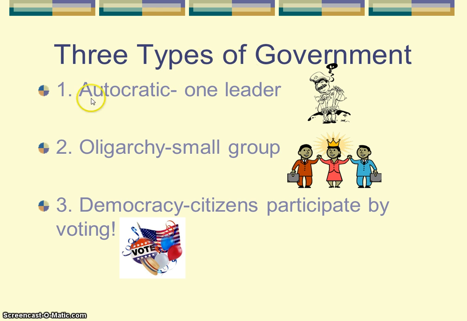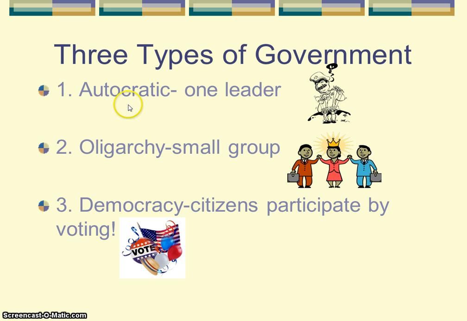In an autocracy, just like the word shows, auto means one, like an automobile means there's one driver. In an autocratic government or an autocracy, there's one leader. Oftentimes it's a dictator or an absolute monarchy, which is a king or queen. In an oligarchy, it's a small group of people, usually two or more. They're usually wealthy or well-educated, and that's how they control the country.